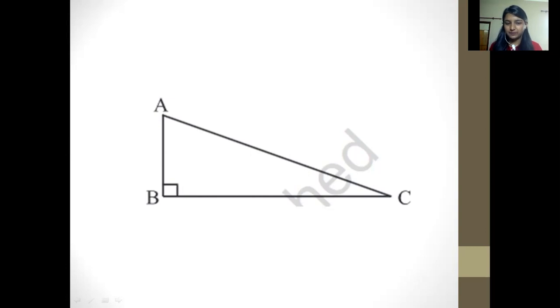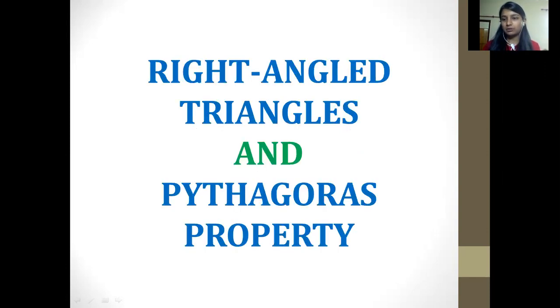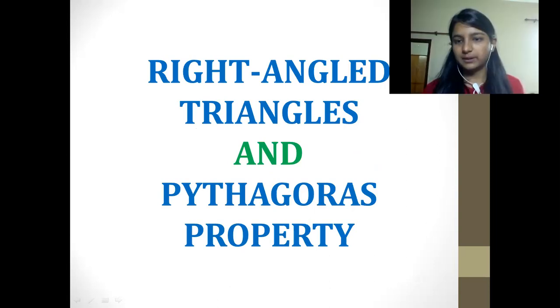You can notice they have shown an angle also, which says that it is making an angle of 90 degrees. So this kind of triangle we call a right angle triangle. Also, we would be discussing the Pythagoras theorem. So our today's topic is right angle triangle. Let me write on the board.